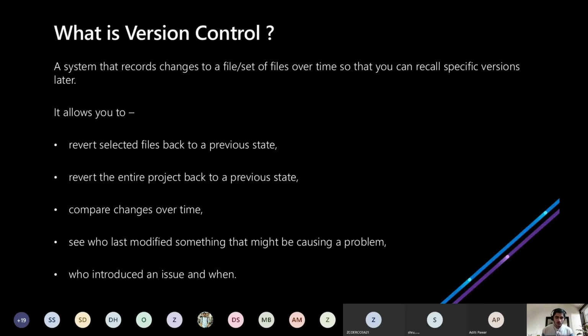So what this means is it keeps track of your progress throughout, while you're uploading the code. For example, I have made changes yesterday and I recognize that there is a bug that I made yesterday. So I want to squash it. So what can I do? I cannot take the platform down for squashing the bug, right? So version control will help me do that, while I can revert back to a previous state of the stable code, and I can fix my bug while the stable is running.